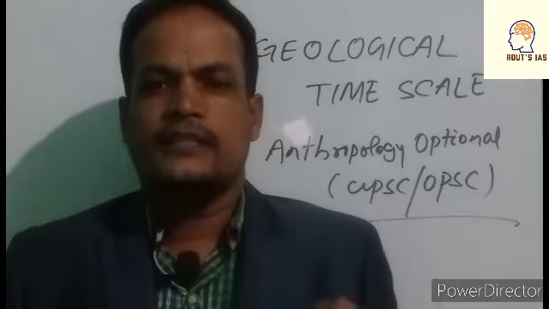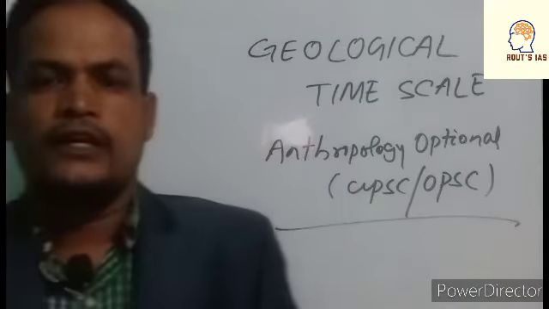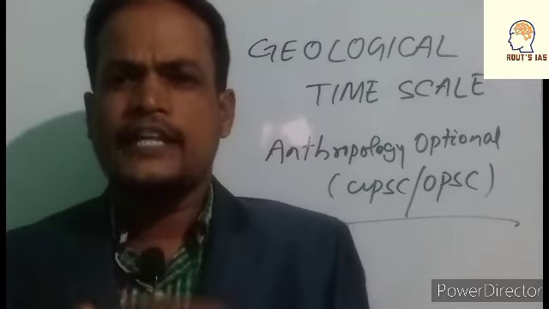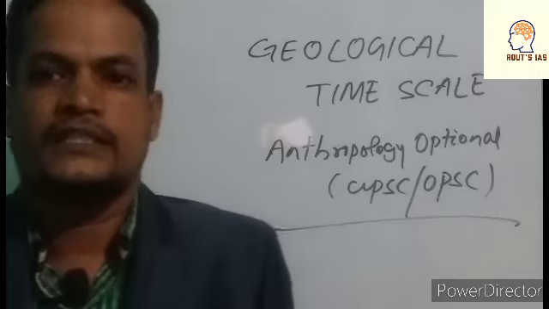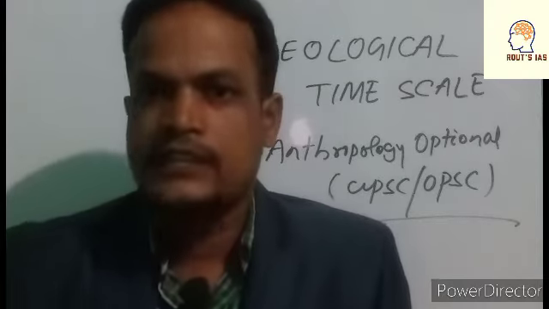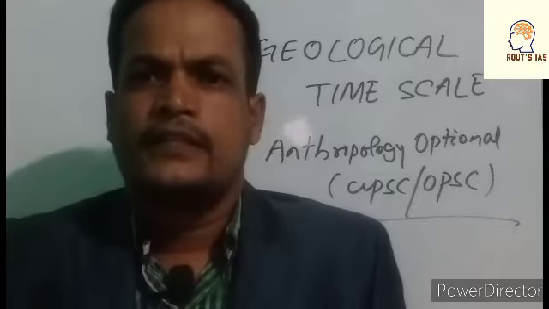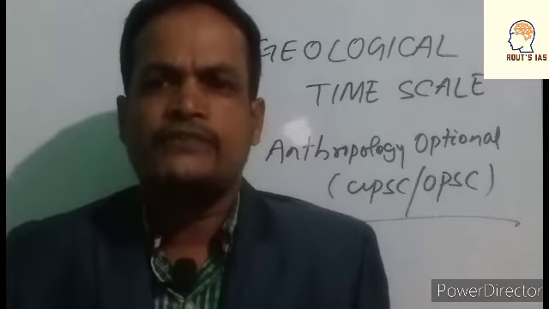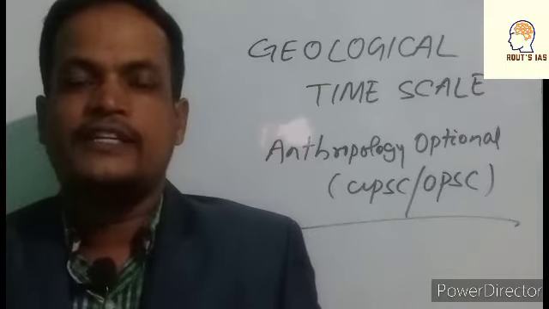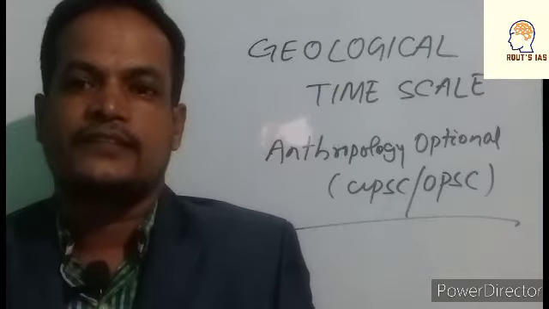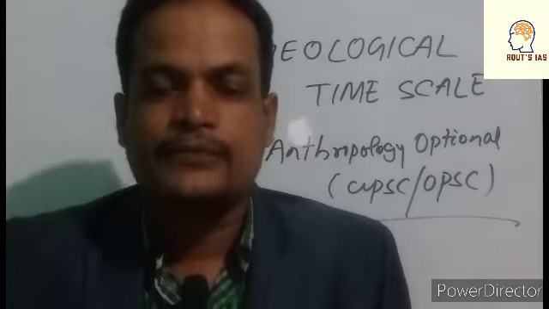What is the geological timescale, friends? Geological timescale is the chronological arrangement of different time periods or different stratigraphy of Earth, in time. It means the history of this Earth is not equally divided like the hands of a clock, in seconds, minutes and hours.